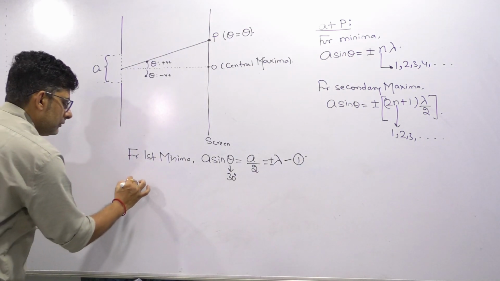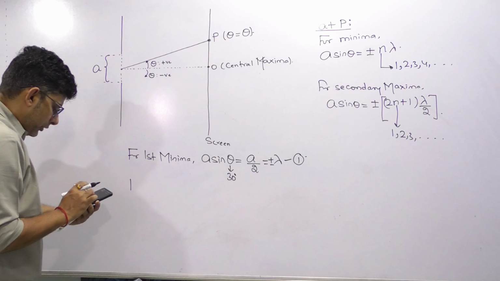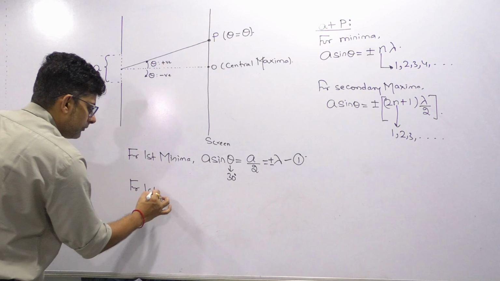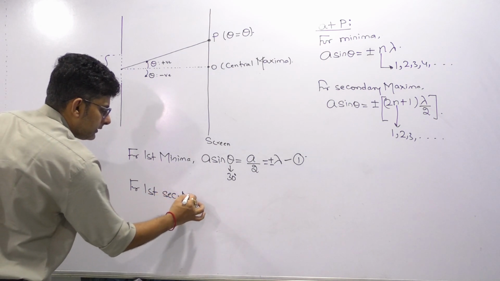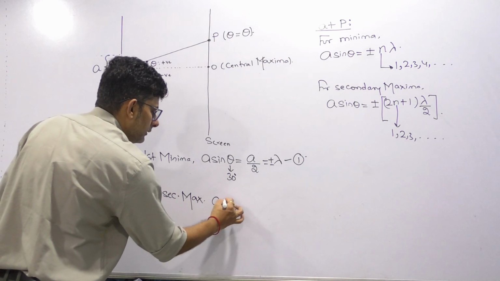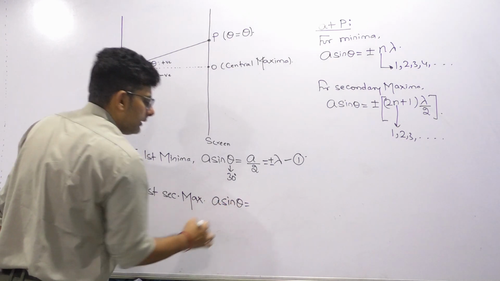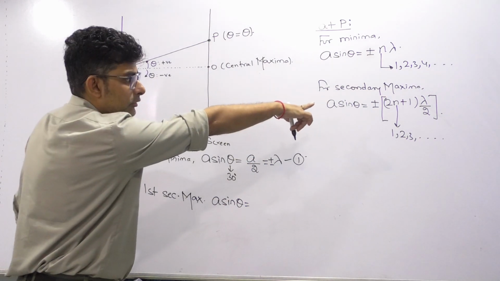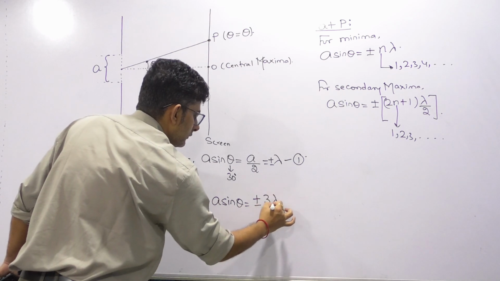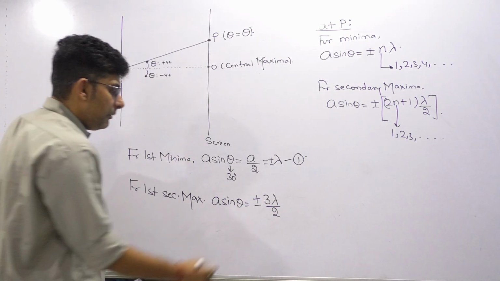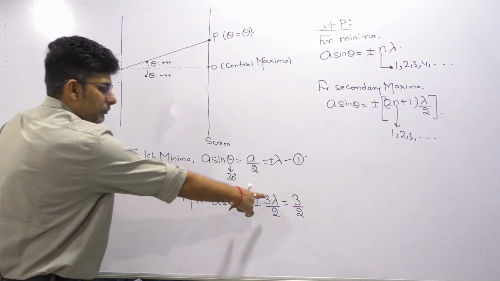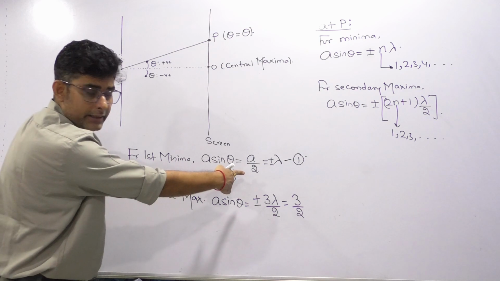Now they are asking what is the angular position of the first secondary maximum. For first secondary maximum we will write a sin theta equals, put over here n equals 1, 2 plus 1, 3 lambda by 2. But from the first equation, plus minus lambda, can I write a by 2?